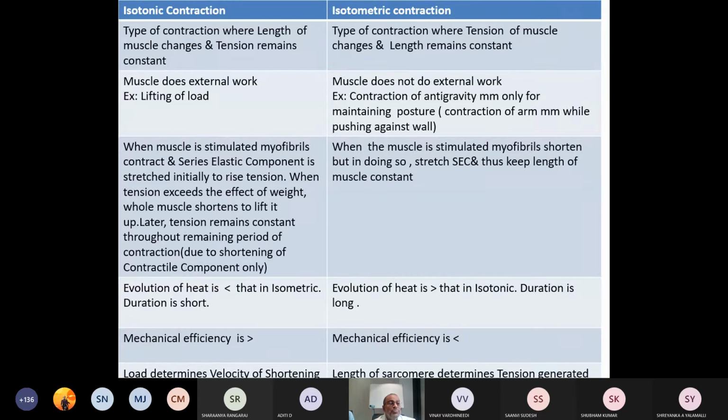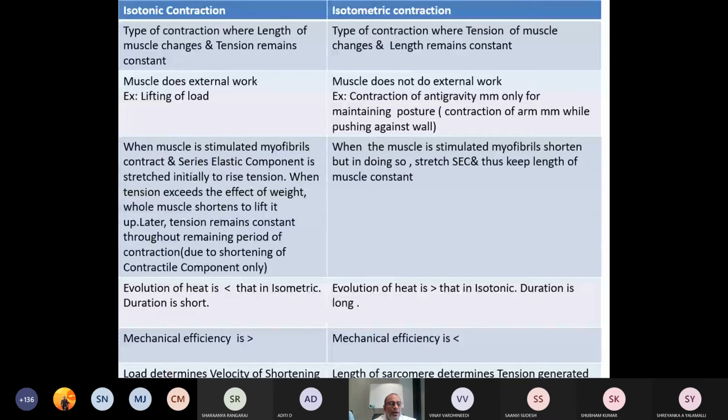Now, this is the physiology behind isotonic and isometric contraction. What is that physiology? In case of isotonic contraction, when the muscle is stimulated, myofibrils contract, and the series elastic component, for example the tendon, is stretched initially to raise the tension. When tension exceeds the effect of weight, the whole muscle shortens to lift it up.